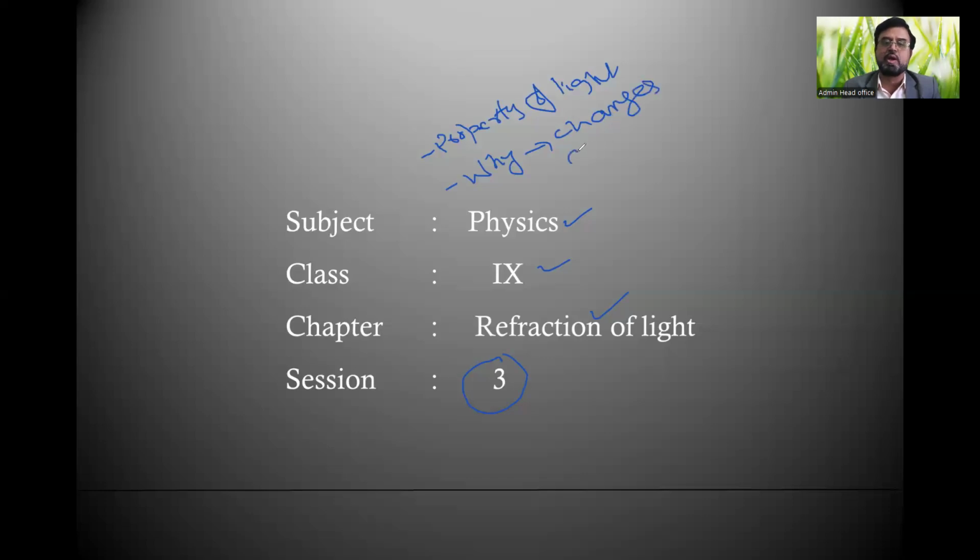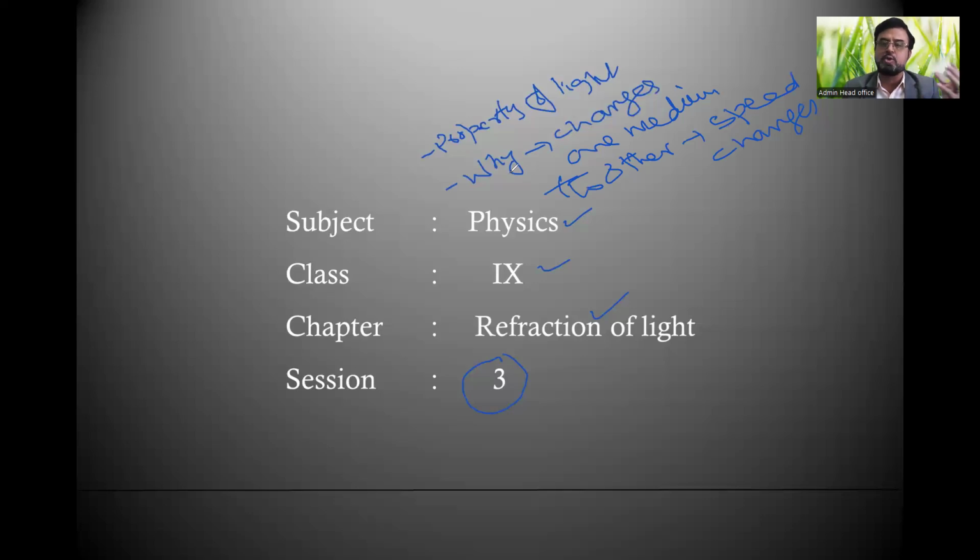Speed changes, and due to the change in speed, there is a bending of light. Such a property of bending of light when it passes from one medium to another is called refraction of light.